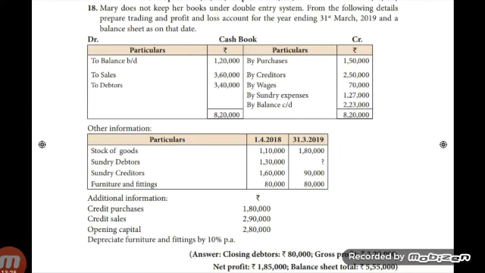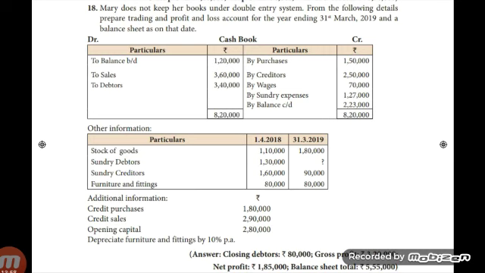Okay, children, solve exercise 18. Question. Mary does not keep her books under double entry system. From the following details, prepare trading and profit and loss account for the year ending 31st March 2019 and a balance sheet as on that date. Cash book is given here. Then other information, closing balance of debtors is not given. Then in additional information, opening capital is given.